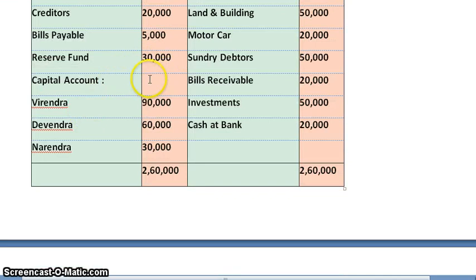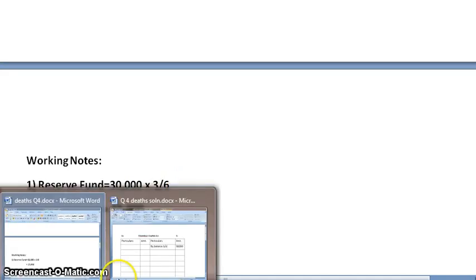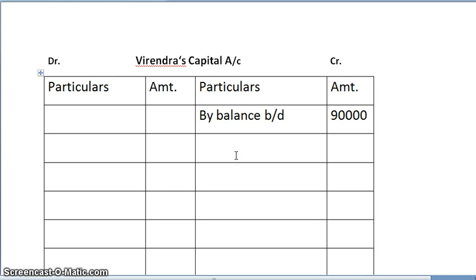So 30,000 multiplied by 3/6, that is Virendra's share, we get 15,000. So next thing we'll write by reserve fund, the amount we calculated, 15,000 of Virendra.